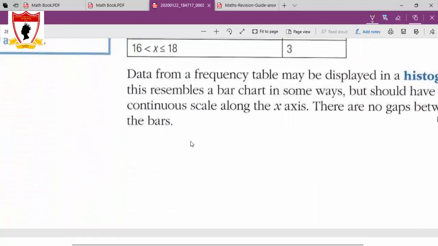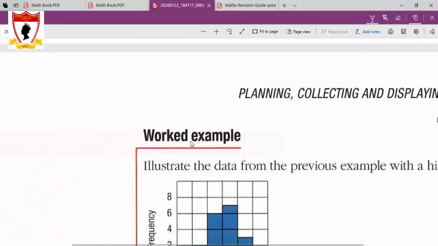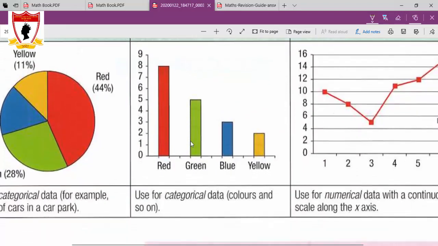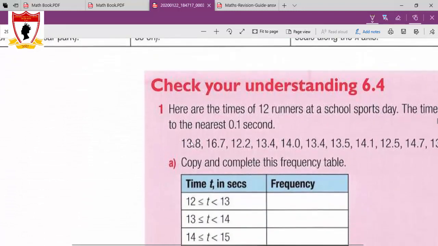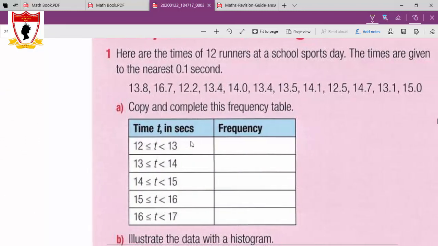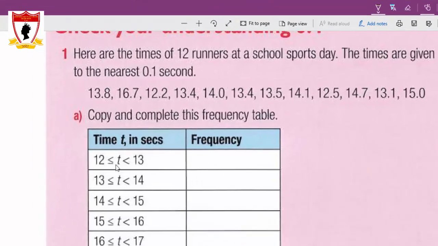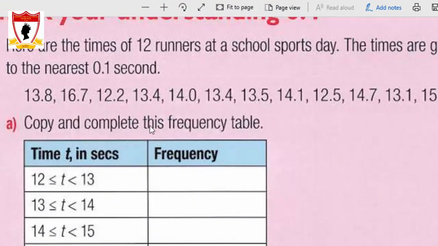Frequency tables. It's also a kind of sorting data. Question 1 is an interesting question. Here are the times of 12 runners at a school sports day. The times are given to the nearest 0.1 second. These are the times. Let's put these times in this table.